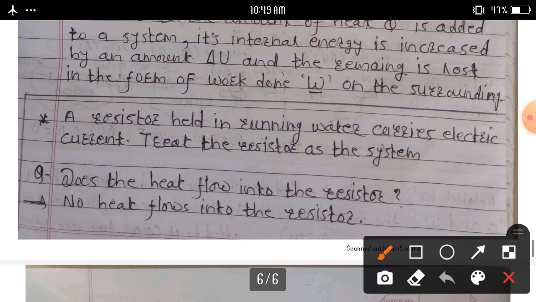First question: a resistor held in running water carries electric current. Treat the resistor as the system. First question, does heat flow into the resistor? Answer is no, no heat flows into the resistor.